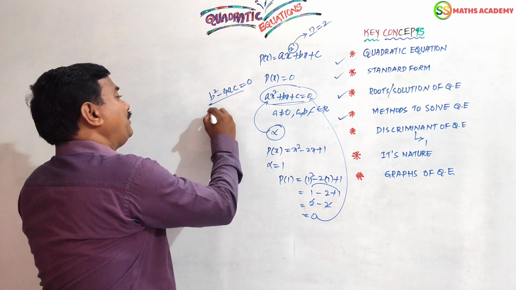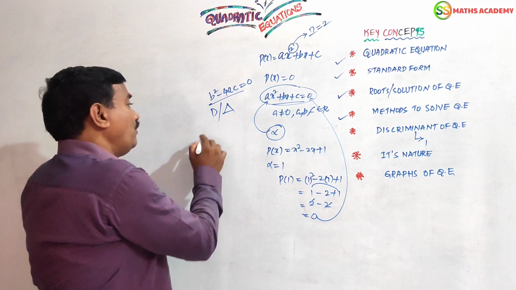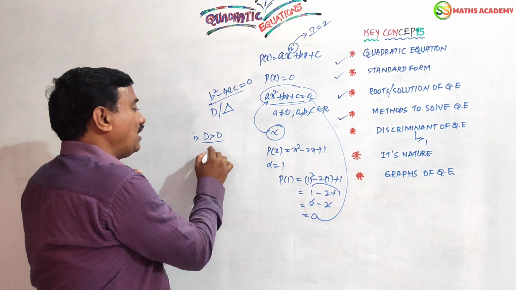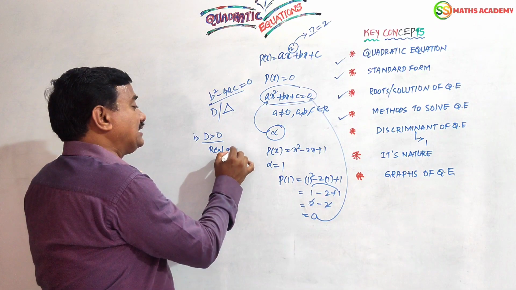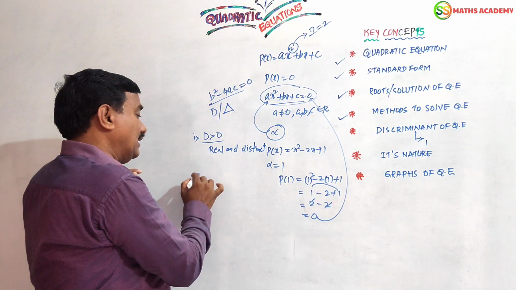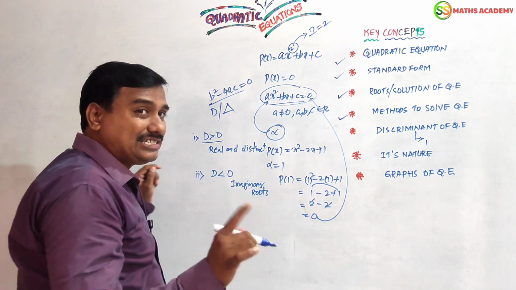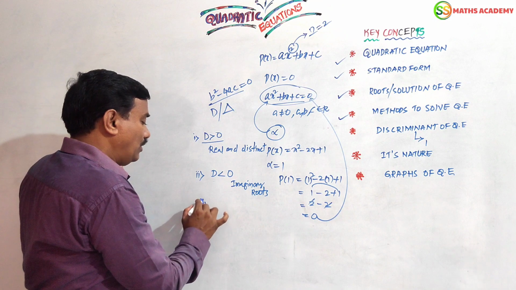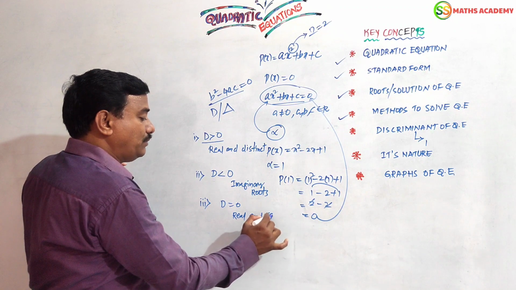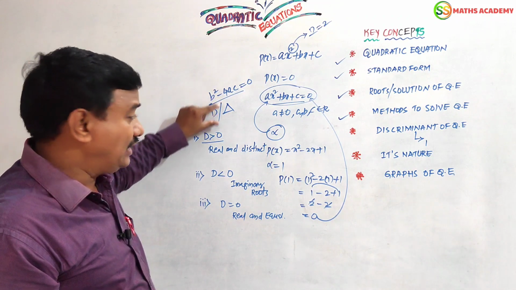Now, every discriminant can be denoted by D or delta, right? It has 3 natures. When delta or D is greater than 0, the roots are real and distinct. Next, if delta or D is less than 0, roots do not exist, they are imaginary roots. Now if delta or D is equal to 0, the roots are real and equal, meaning 2 values will be the same. Every discriminant has 3 natures.